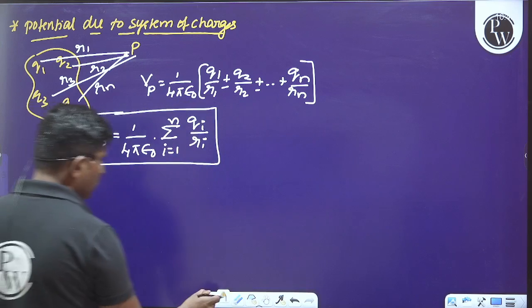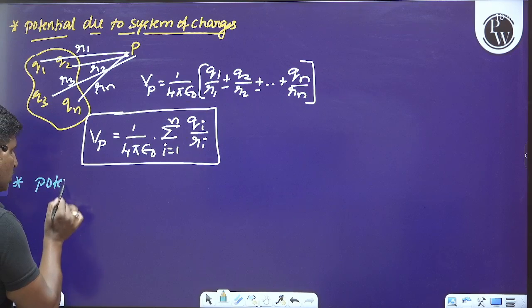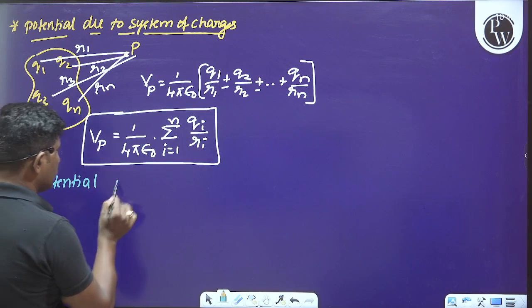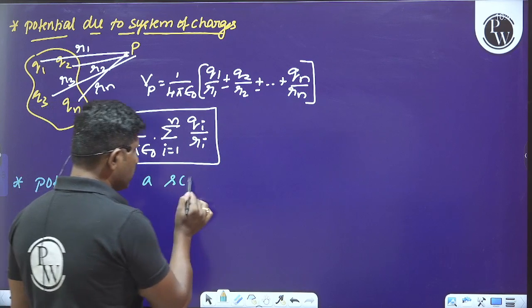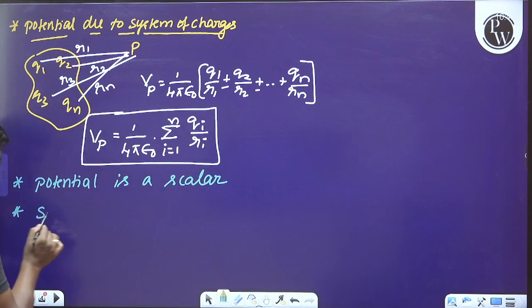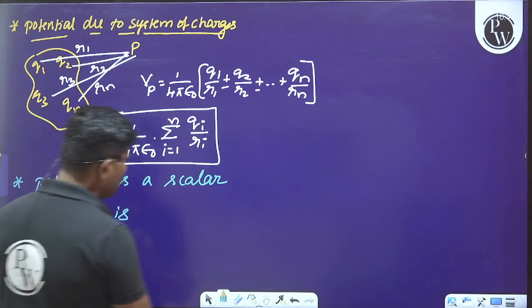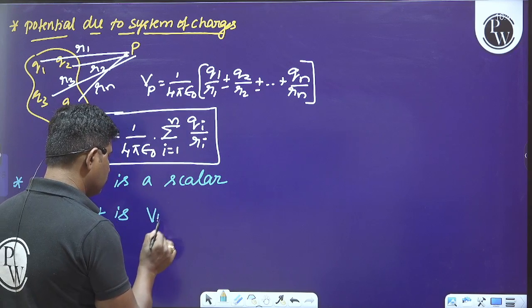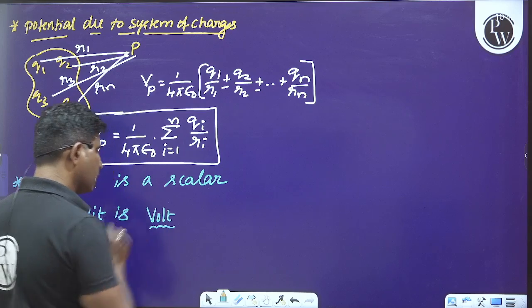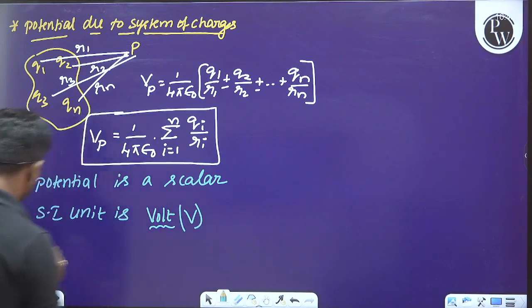So this is a thing we have to keep in our mind. Later we have to understand that electrostatic potential is a scalar physical quantity. Now, what is the SI unit of this? The SI unit is the volt. Volt is the SI unit of electrostatic potential.